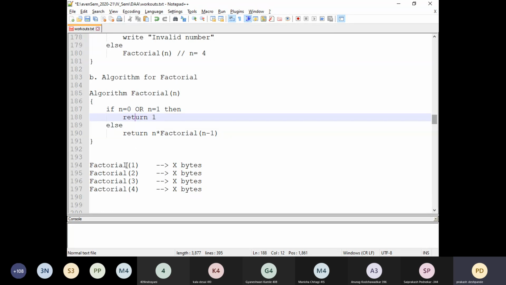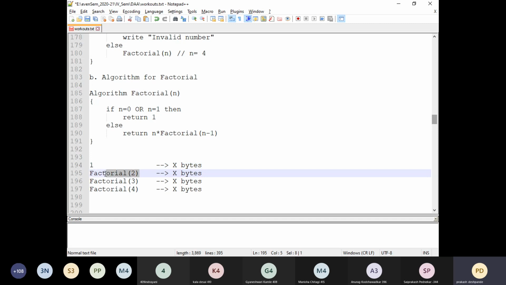Now, the other part of stack operation. Until now you were seeing the push operations, right? So whenever this factorial 1 gets called, it will start popping the elements. So this factorial 1 will get replaced with the value 1, and this 1 will be returned to whom? It will be returned to factorial 2.